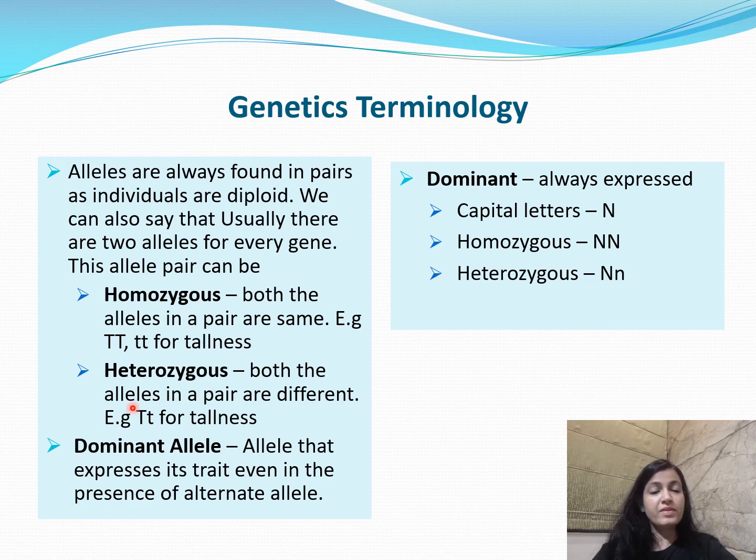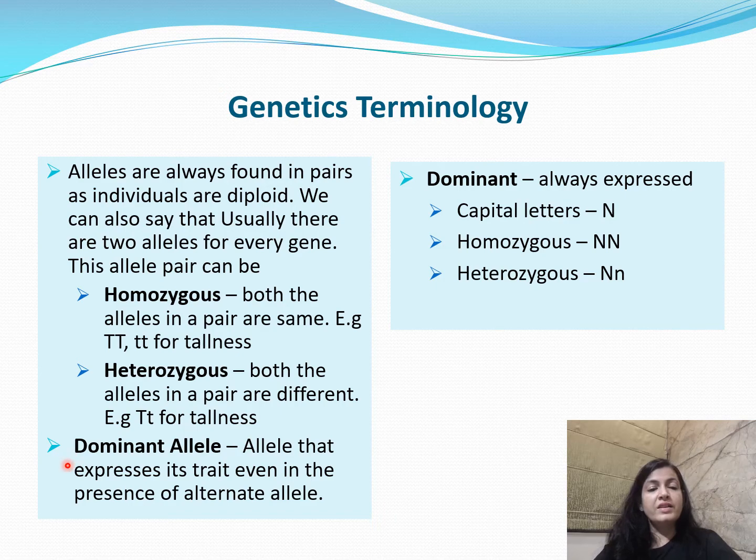When both the alleles of a gene are different, then the condition is called heterozygous, and the genotype for such a gene can be capital T and small t. Heterozygous means both the alleles are different, capital T and small t, and definitely the trait that plant will show will be tall, that is the tallness.